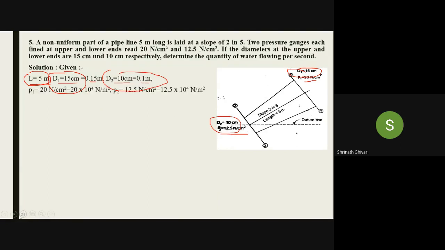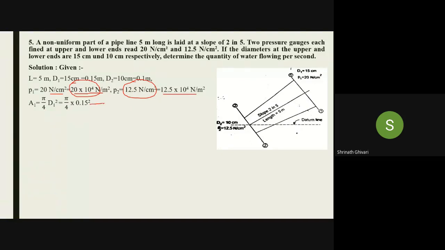Okay, what will be the pressure? He has given it in Newton per centimeter square, converted into Newton per meter square by multiplying with 10 raised to 4. Same way, 12.5 Newton per centimeter square is converted into 12.5 into 10 raised to 4 Newton per meter square. Now you have to find the area, because if you want to calculate Q, you want area and velocity. Velocity is not given either, so we have to calculate that also. It's better to first calculate the area at section 1 and section 2.